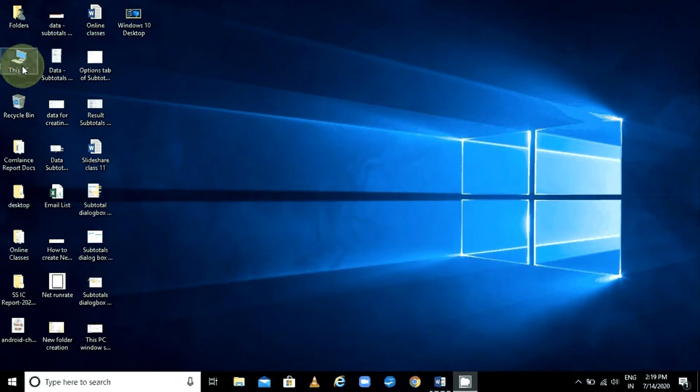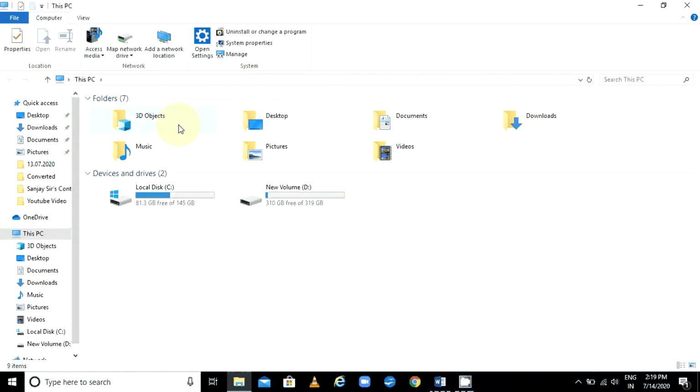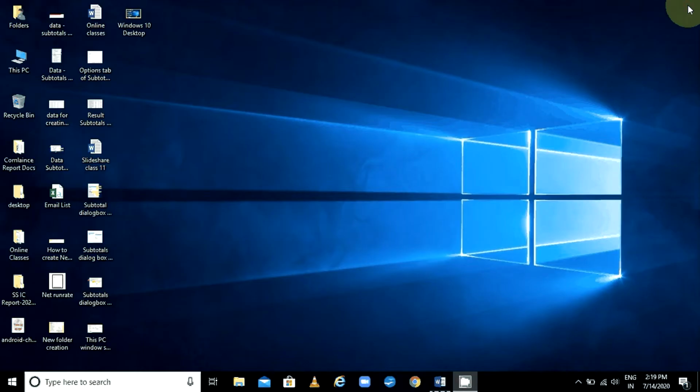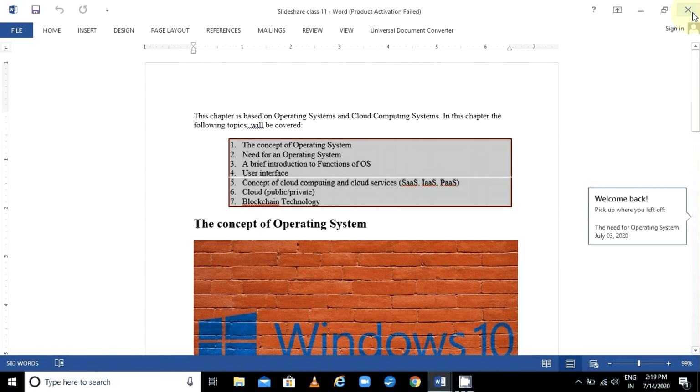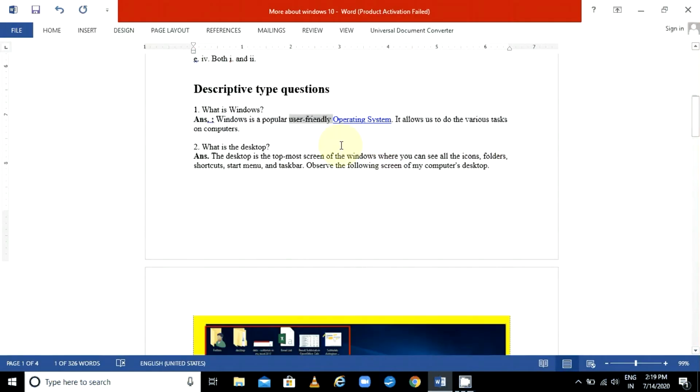Suppose I am working here, I want to open such files. For that I do not require any kind of training or something. I just double click here and I will get the idea. So similarly you can operate anything given in your computer by just clicking, without any kind of training also. As you use that, as you gain experience, you can run it well. So that is called user friendly. So Windows is a popular user-friendly operating system. It allows us to do various tasks on computers.